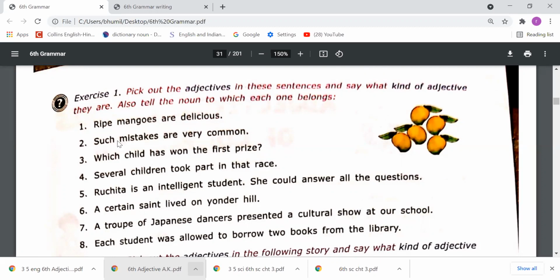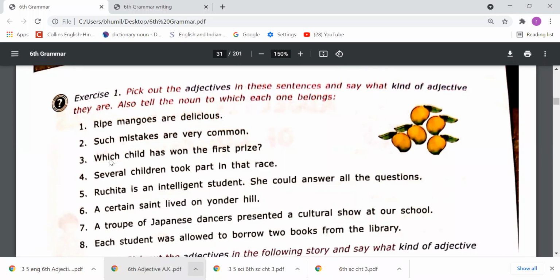Now please come to the third sentence: which child has won the first prize? Which is used as an adjective, and the second is first. So which is an interrogative adjective, because it has been used to make a question, and first is an adjective of number because it is telling the number.